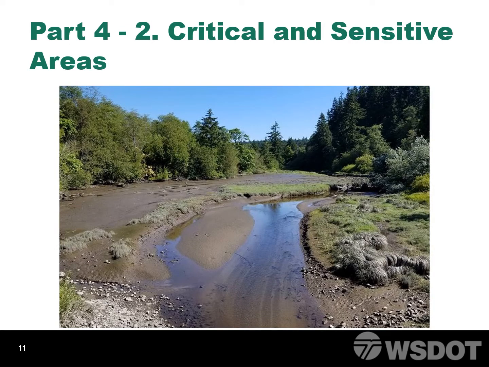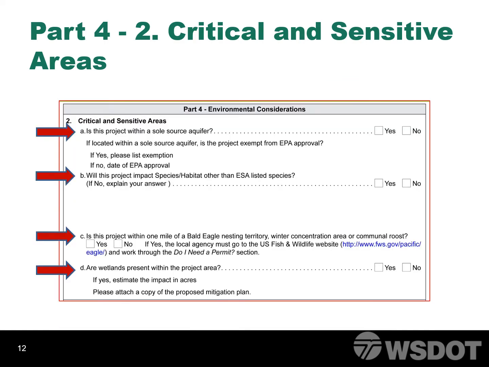Section 4.2 addresses critical and sensitive areas. Critical and sensitive areas can be thought of as landforms that provide important ecological functions within their surrounding environments. The Critical and Sensitive Areas section consists of 4 different topics. These topics are sole source aquifers, impacts to wildlife, rare plants, and habitats not addressed by the Endangered Species Act, eagles, and wetlands.